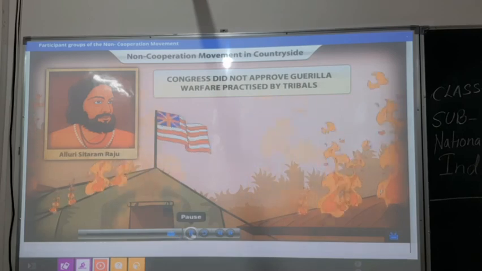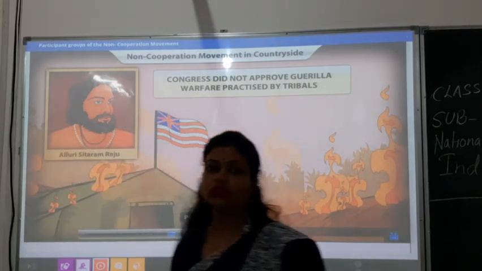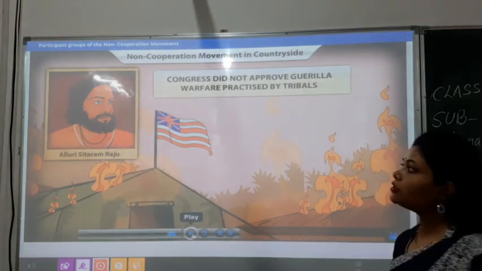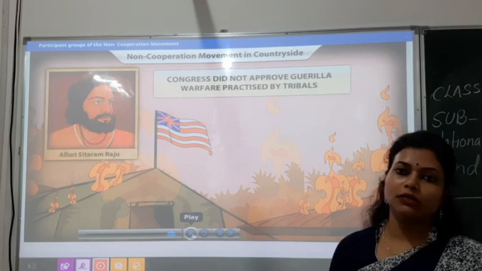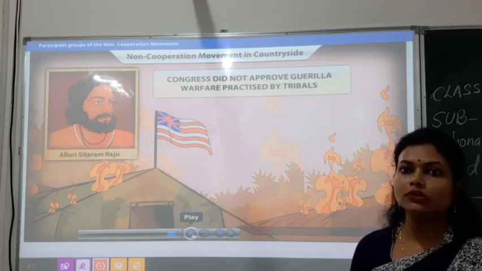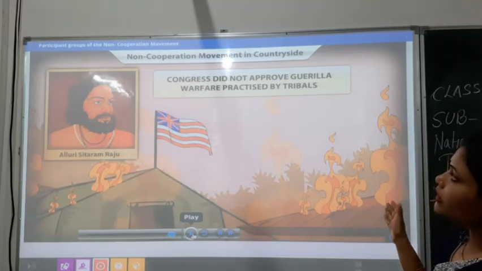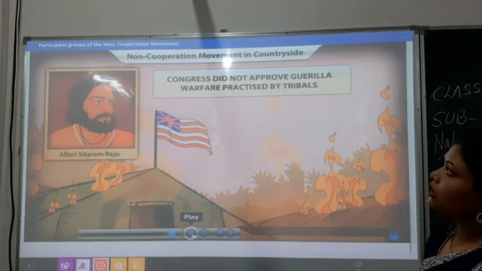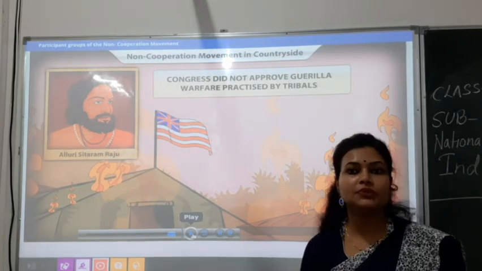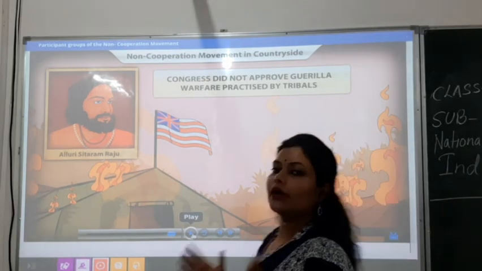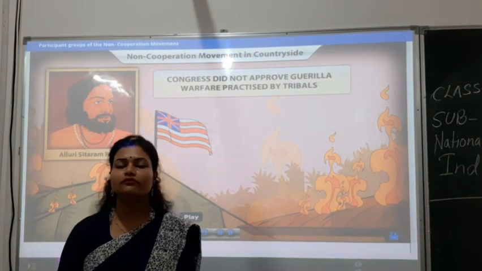So Alluri Sitaram Raju was a leader of the tribal people who also believed that freedom or Swaraj was not possible without violence. So he was also a supporter of violence. But the Congress did not approve of the guerrilla warfare practiced by the tribals, and that is why he was imprisoned. I hope you have got this much of what we have discussed about the non-cooperation movement.